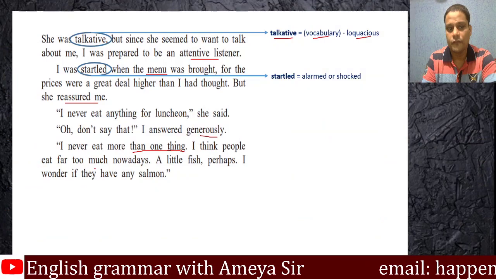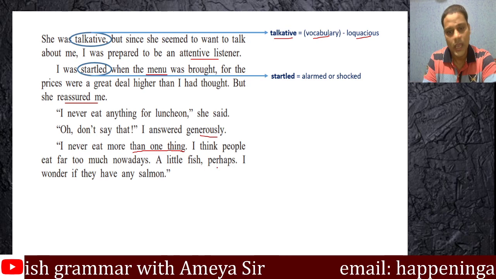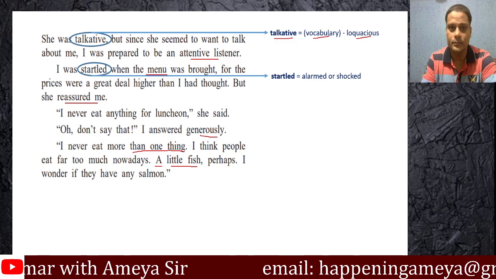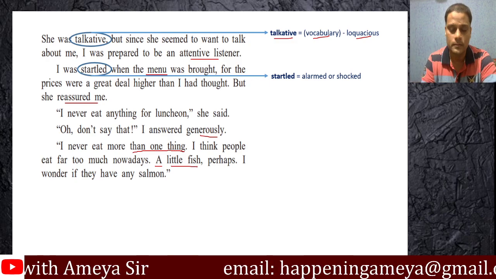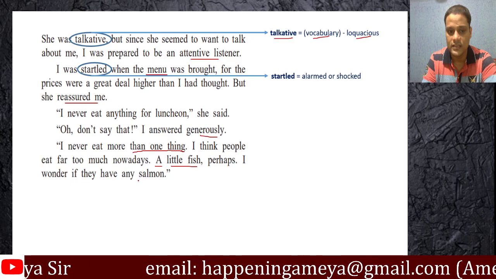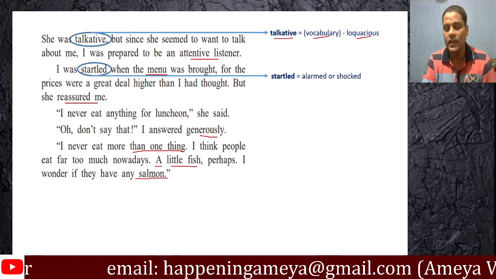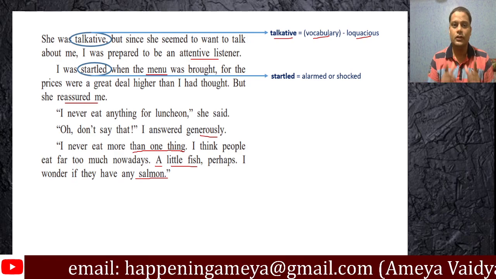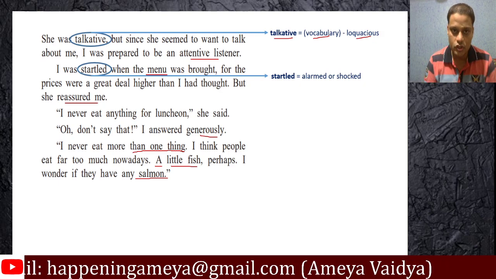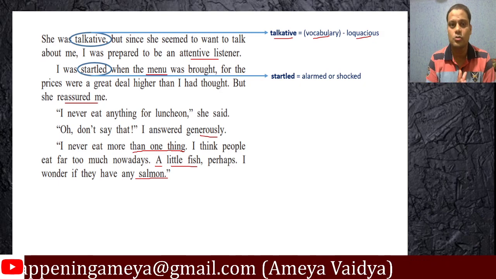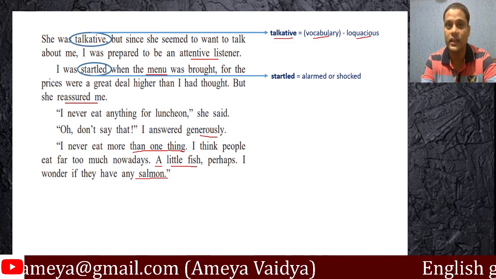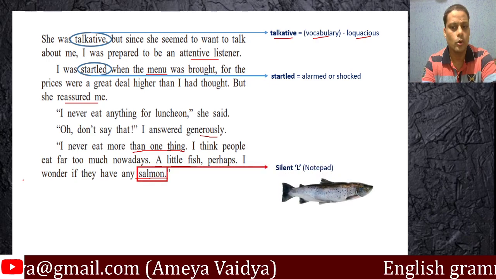I think people eat far too much nowadays. A little fish, perhaps. So she is in a mood to enjoy some dish of fish. I wonder if they have any salmon. Now this word is very important, guys. Salmon. The L is silent. In the slide previously, we were talking about the silent S. And here now we have salmon. It's a fish. And the L is silent. Please do not pronounce it any other way. This is salmon. L is silent here. And this is how a salmon looks.